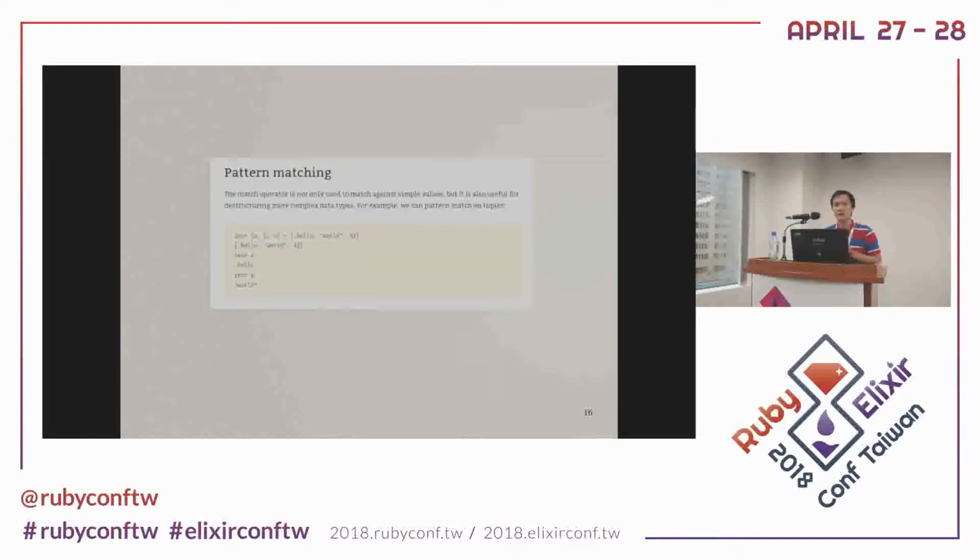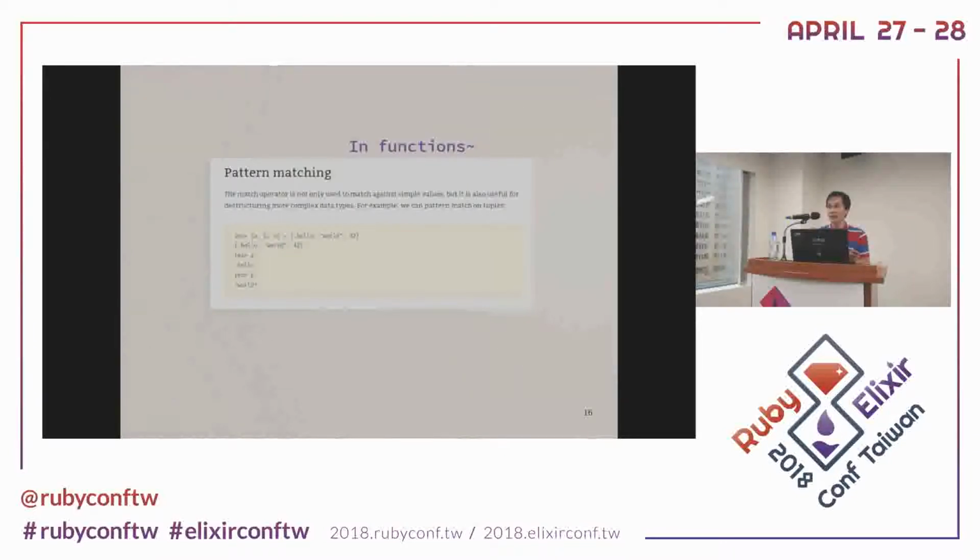The equal sign is named by the match, pattern match. This is not a sign, it's a pattern match. The equal sign is pattern match with hello, world, and 42. So right now, A is hello, and B is the world, so C is 42. And today, we will see a lot of pattern match in functions. I will talk about it later.